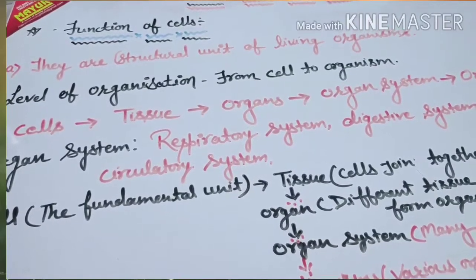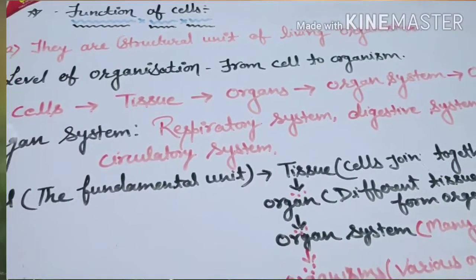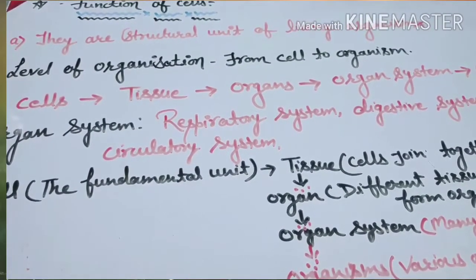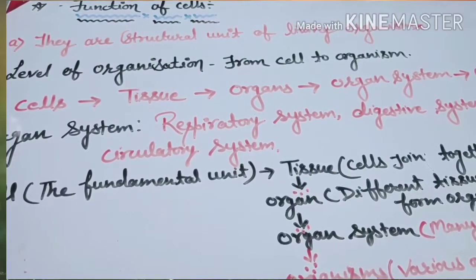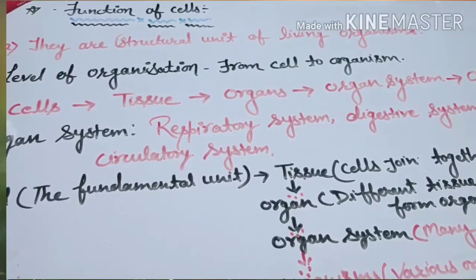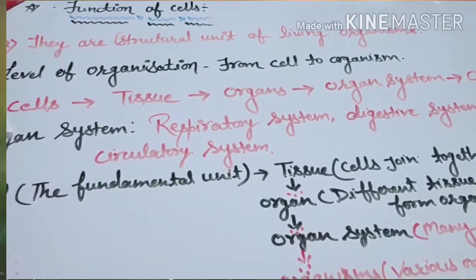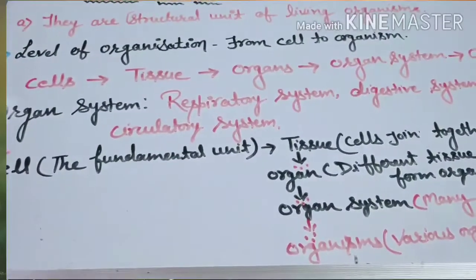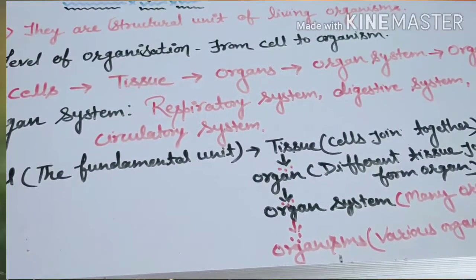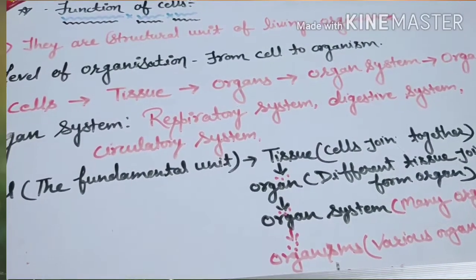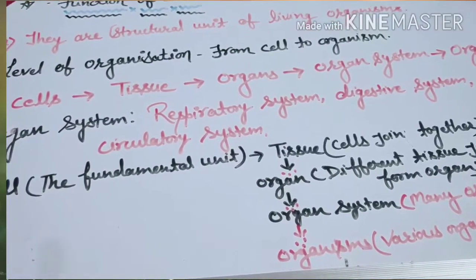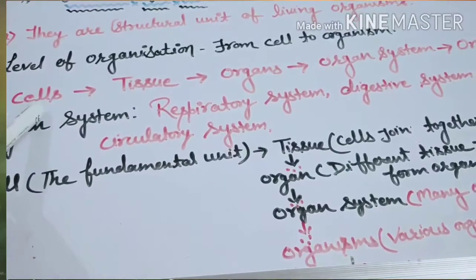So what do we see in our body? We can see eyes, nose, hands, legs. That's all we can see. And what are these? Obviously, these are different parts of our body, or we can say these are the different organs of our body. Cells are microscopic. We can't see these cells with our naked eyes. With the help of a microscope, we can see the cells. So these cells are the first level.